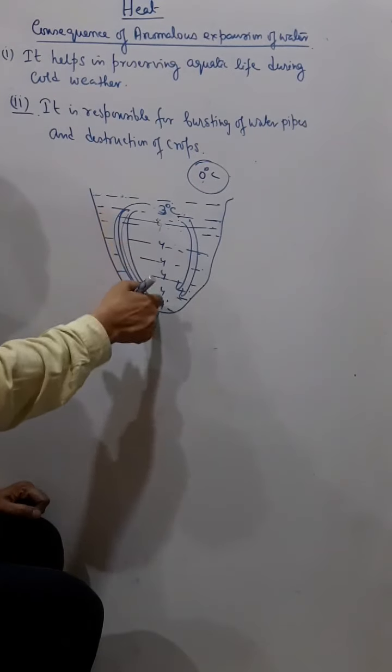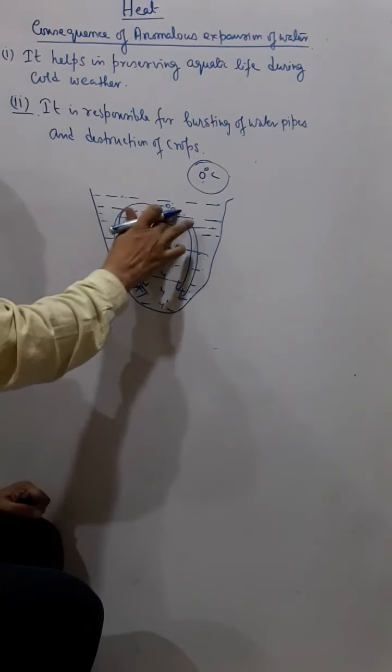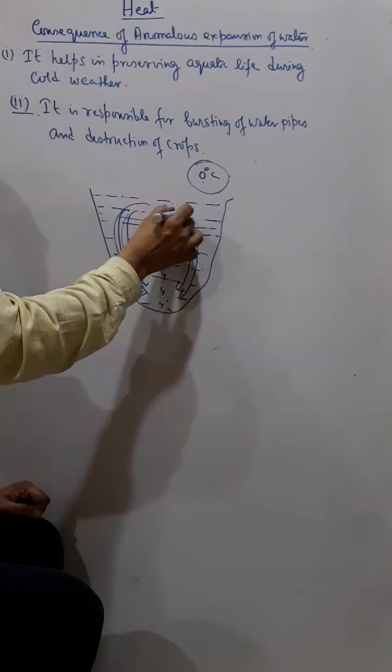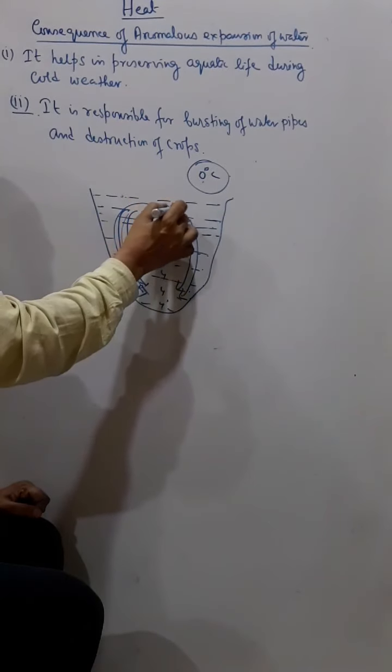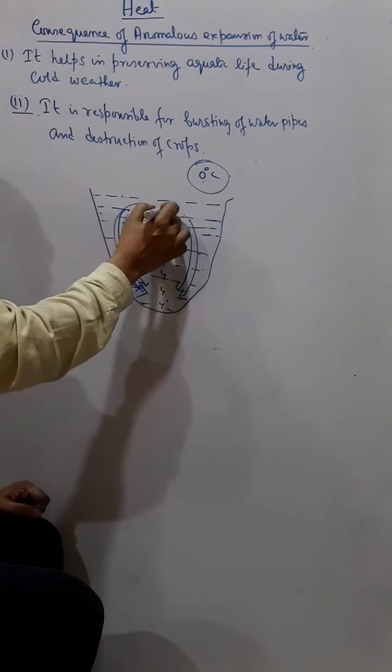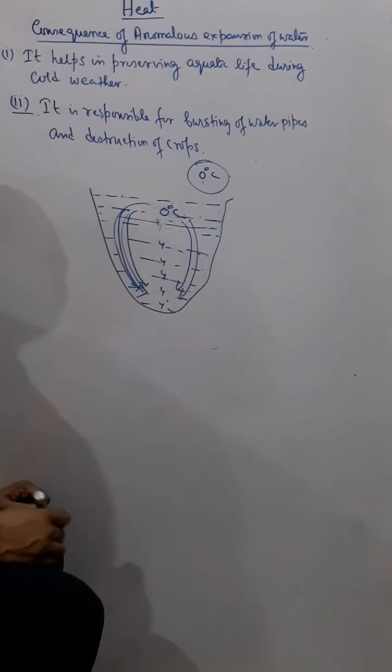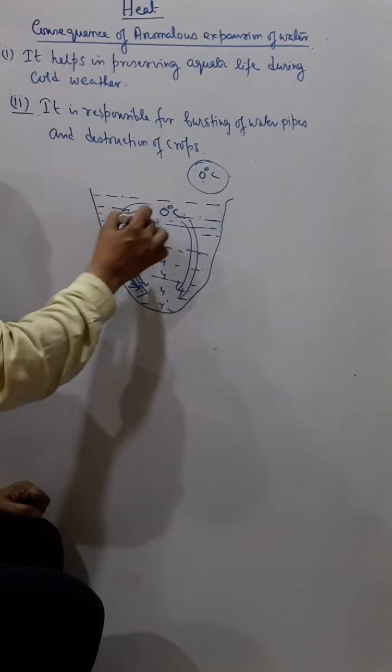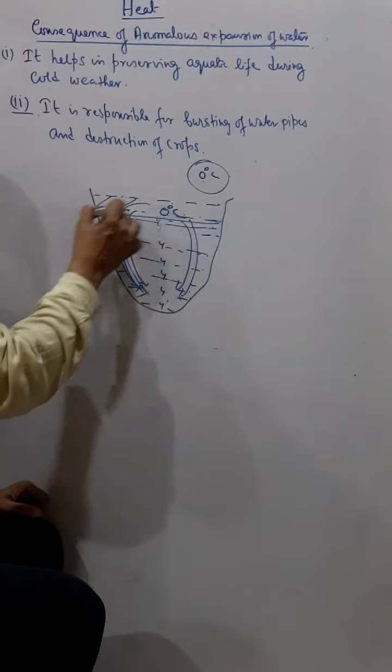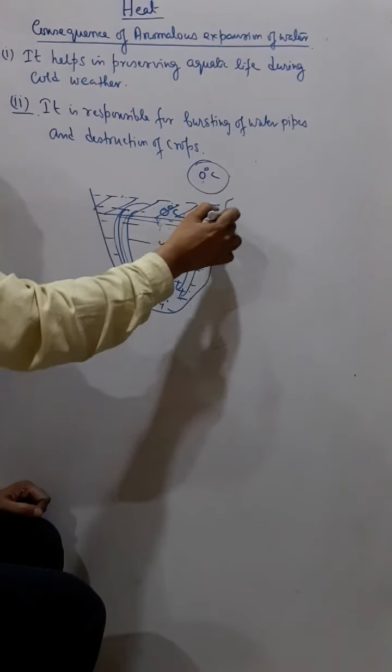The lower part becomes 4 degrees. After some time the surface becomes 3 to 2 degrees Celsius, then 2 degrees to 1 degree Celsius, and then 1 degree Celsius to 0 degrees Celsius, and as soon as this water becomes 0 degrees Celsius, this part of the water freezes.